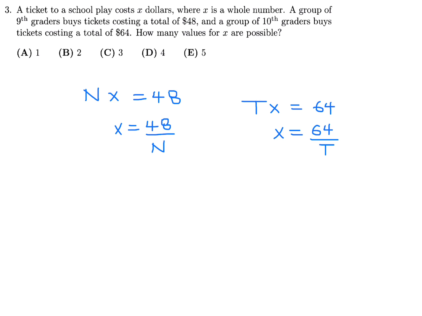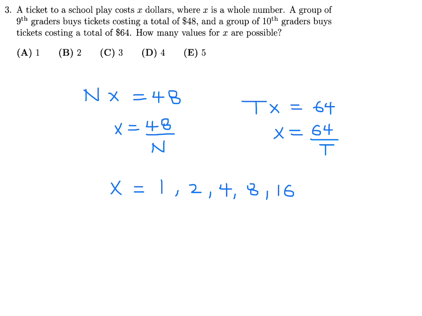So basically what the question is saying is that for this and this to be equal to a whole number, because X is a whole number, what are the different possible values? All right, well, we have to just look at the fact that 48 is being divided by N and 64 is being divided by T. So X could be obviously equal to 1. It could be 2, 4, 8, and 16.